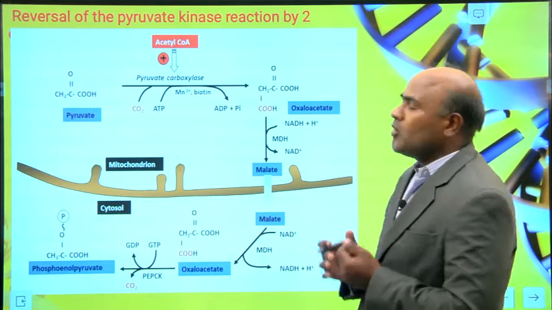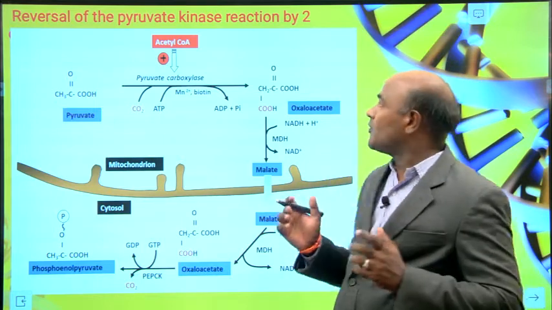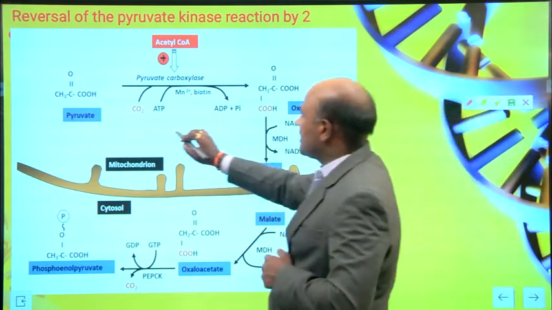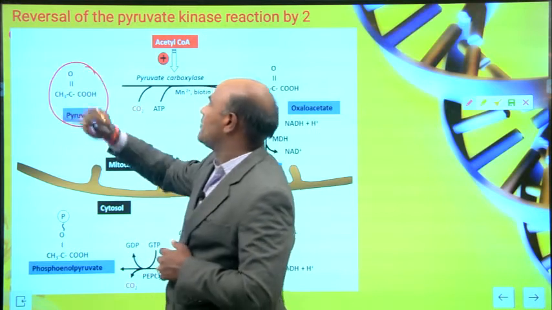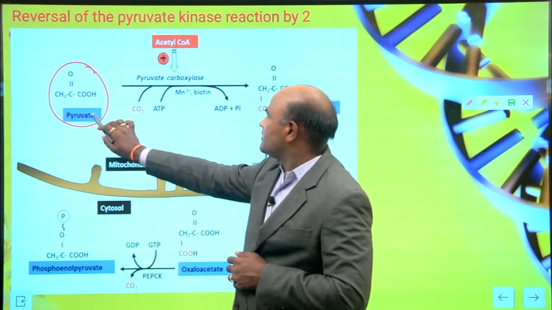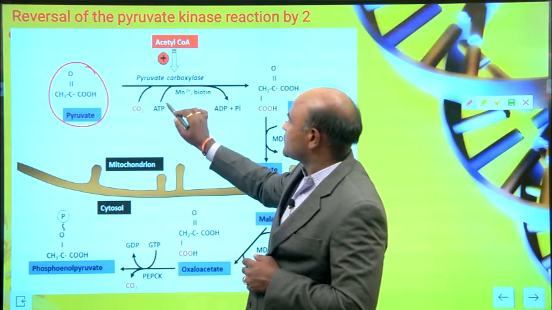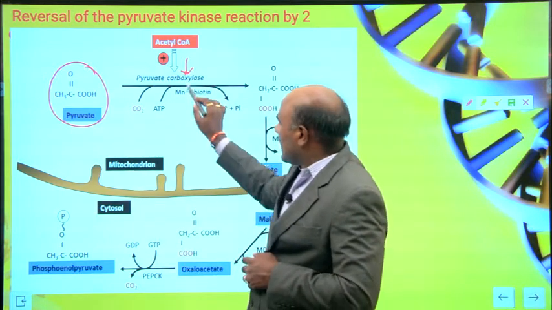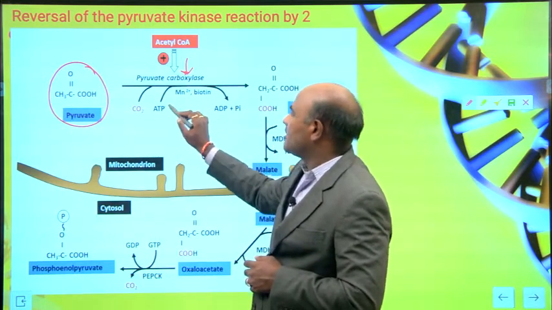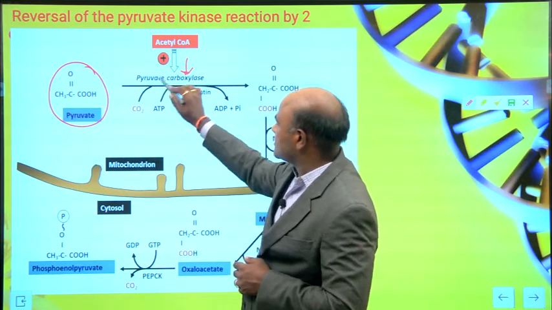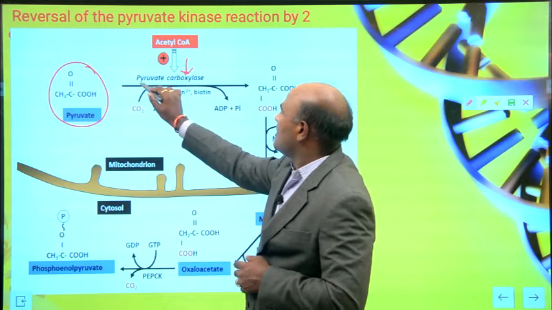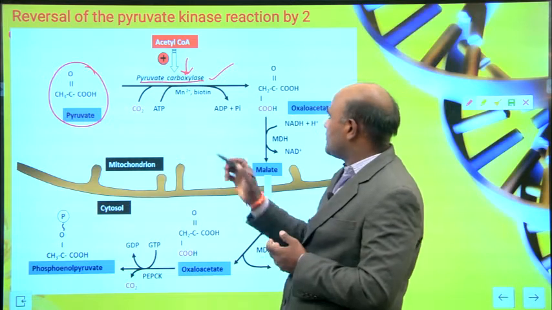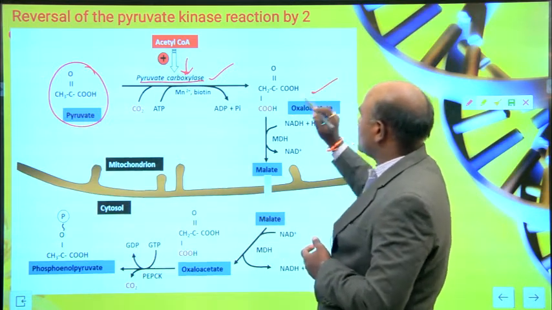Coming to the structures, how these look. The reversal of the pyruvate kinase reaction: pyruvate reacts with acetyl CoA, CO2 and ATP with the help of pyruvate carboxylase and produces oxaloacetate.